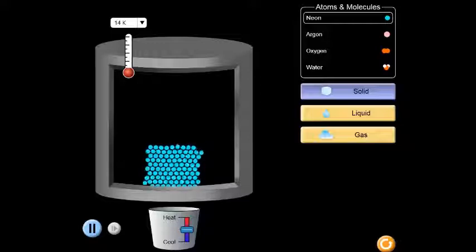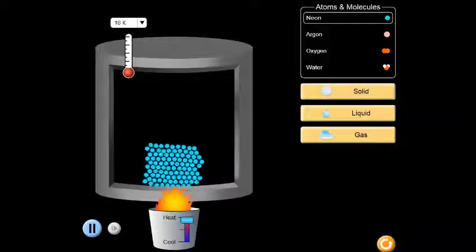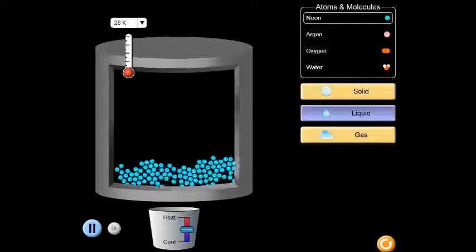So for this simulation, if you look in the upper right hand corner, you can see that these small little blue spheres represent neon, and right now it's in the state of a solid, and the atoms are vibrating, has very little motion, and they are in a fixed position, and the shape remains the same. If I heat it up, then the bonds will break, and we end up melting it down to a liquid.